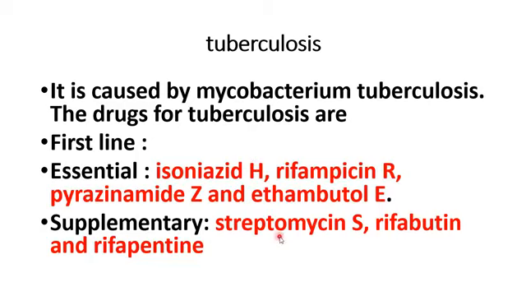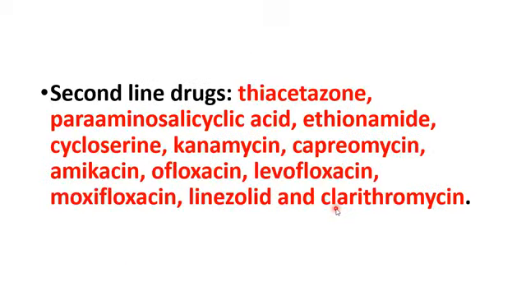In supplementary, we have streptomycin belonging to the aminoglycoside group, and we have rifabutin and rifapentine. Rifabutin and rifapentine are used when rifampicin has contraindications. For example, in HIV/AIDS patients, because rifampicin is an enzyme inducer, it can affect the metabolism of other drugs as well. In such conditions, we should replace rifampicin with rifabutin or rifapentine. Nowadays, streptomycin is not used in tuberculosis.